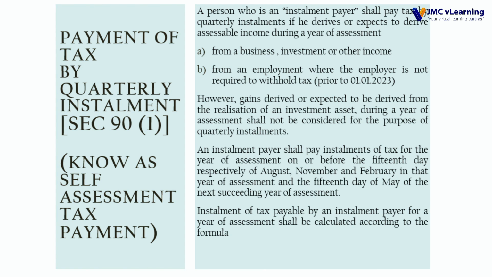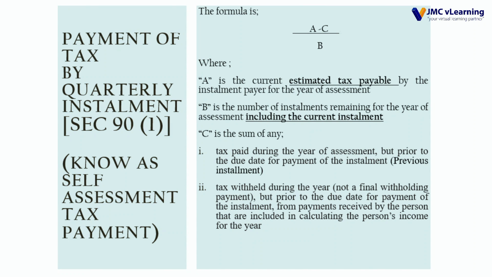Installment of tax payable by an installment payer for a year of assessment shall be calculated according to the formula. This is the formula, right? A is the current estimated tax payable by the installment payer for the year of assessment. B is the number of installments remaining for the year of assessment. C is the sum of any tax paid during the year of assessment, but prior to the due date for payment of the installment. Tax is withheld during the year, not a final withholding payment, but prior to the due date for payment of the installment, from payments received by the person that are included in calculating the person's income for the year.